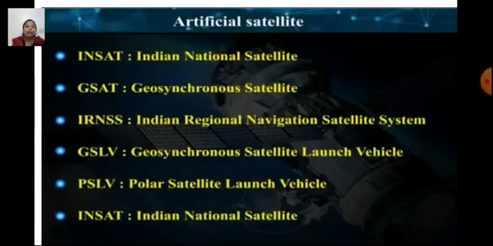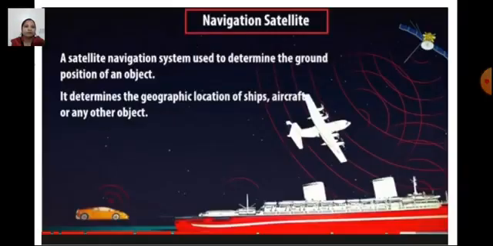information about various things like weather forecast. A few satellites are used to forecast the weather, which helps us to know what kind of weather will be there in the following days. Now, navigation satellite: a satellite navigation system used to determine the ground position of an object. It determines the geographic location of ships, aircraft and other objects.